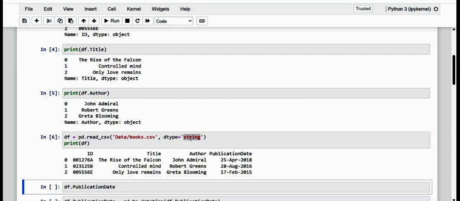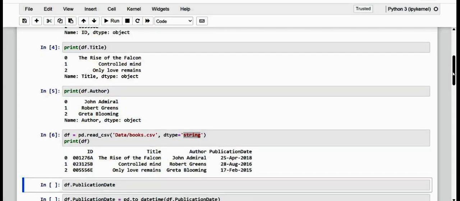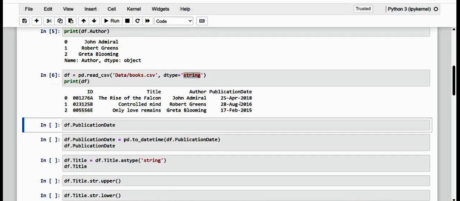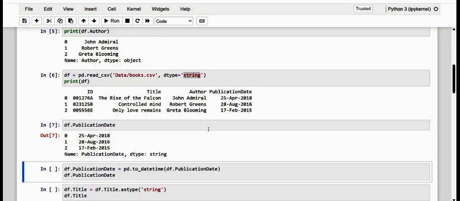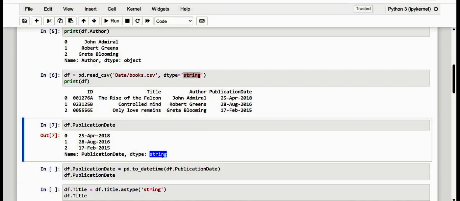Now let me execute this. In this case, however, all the columns, including those of other types, such as the publication date, which is a date type, other than this, text data will be considered to be string type. So kindly see, the publication date now also appears as string type.